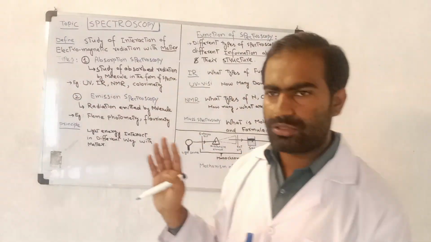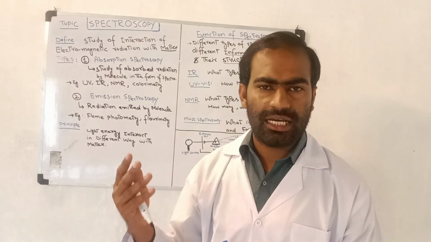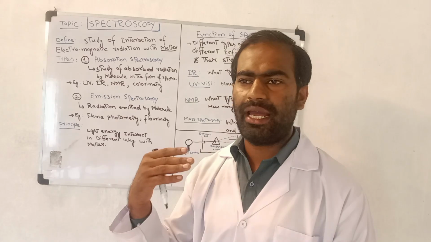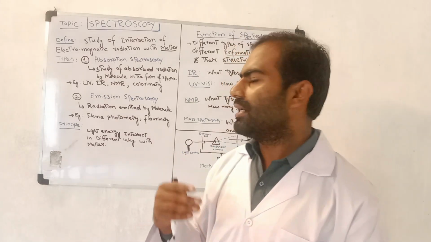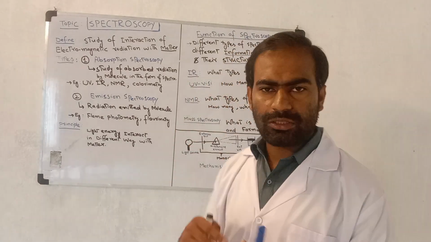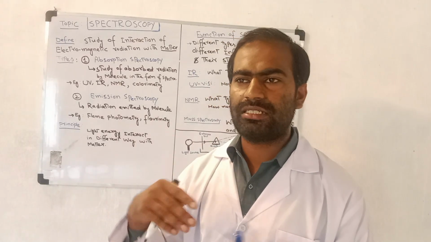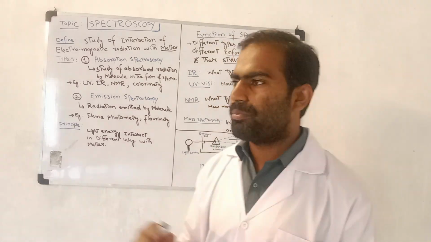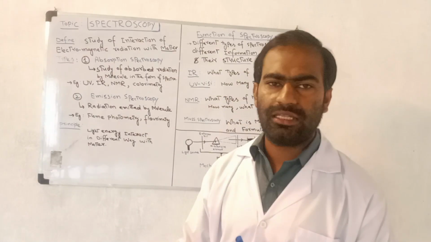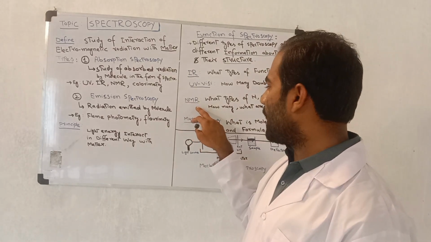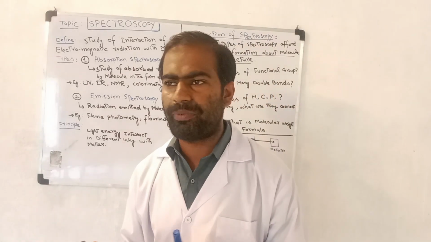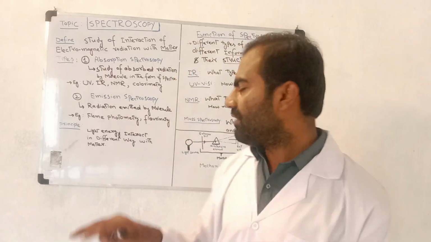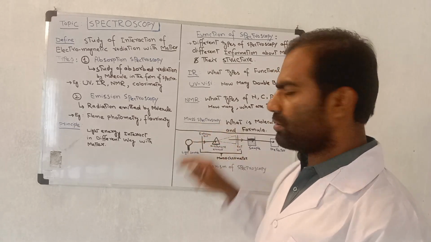This is all about the introduction to spectroscopy. In the next lecture we will start UV-visible spectroscopy: what it is and the principle behind it. Then we move to IR spectroscopy: what is IR spectroscopy, what is Raman spectroscopy, and the difference between FTIR and Raman. In the third lecture, we discuss NMR, nuclear magnetic resonance spectroscopy, 1D and 2D NMR. Our fourth lecture will cover mass spectrometry.